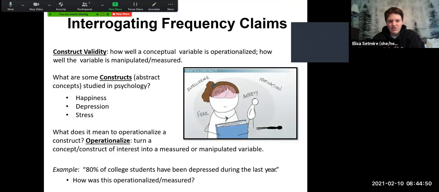So let's start with construct validity. Construct validity looks at how well a conceptual variable is operationalized, how well the variable is manipulated, or how well it is measured, depending on which one we're doing. And this is something that you might use to interrogate a frequency claim.